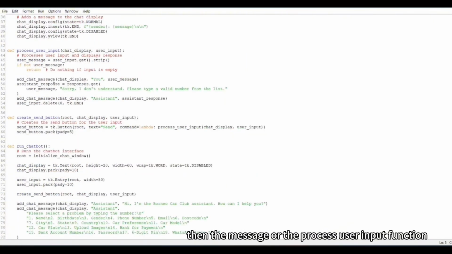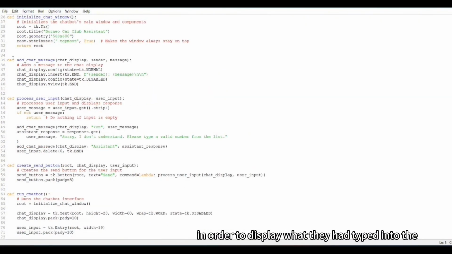Then the message. For the process user input function, it will retrieve the text entered by the user into the input box and remove any trailing or leading white spaces. If there is no input, then it will just do nothing. Once the user has inputted the message, it will use the add chat message function in order to display what they had typed into the chatbot.